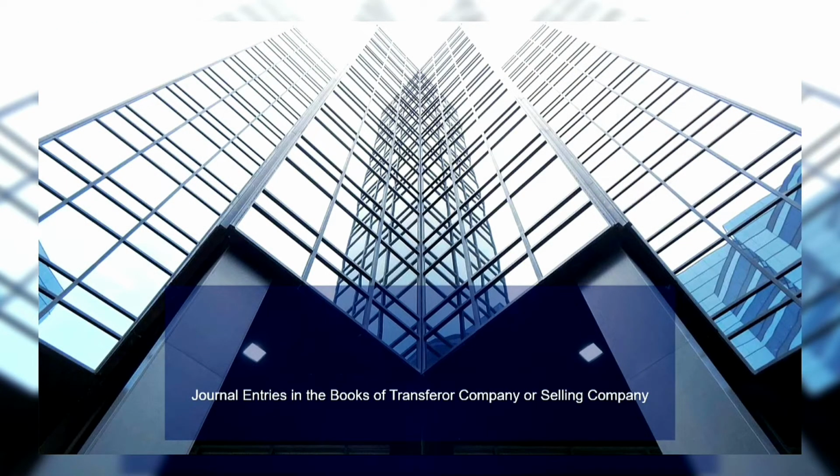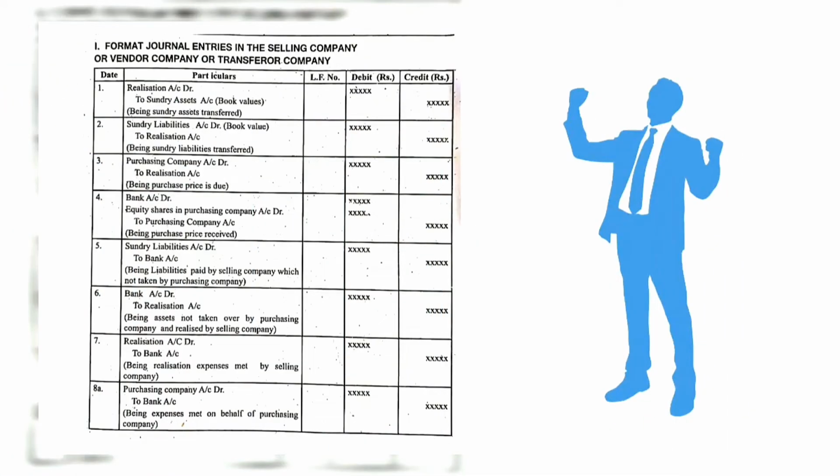Here we are going to see the journal entries in the books of the transferor company, or the selling company. The selling company is also known as the vendor company or transferor company. Here we are seeing the journal entries in the books of the selling company.